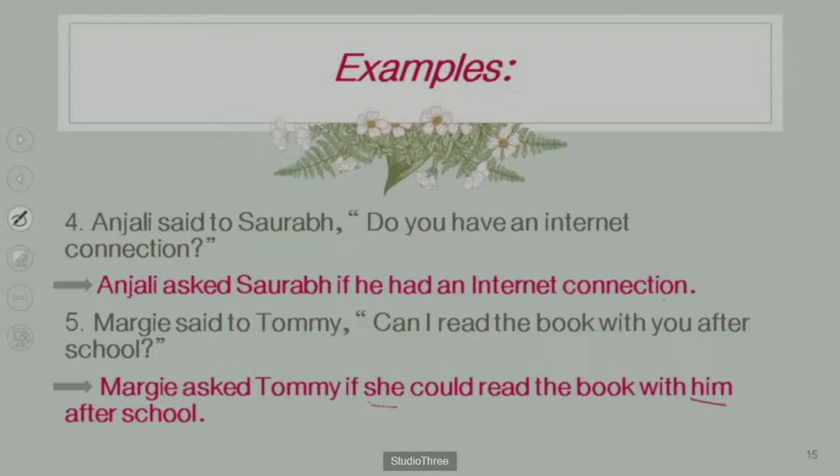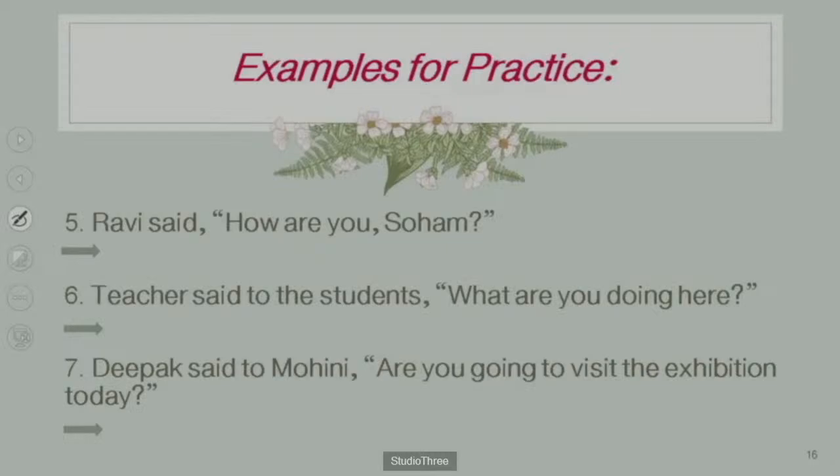If she could read, because you see this conversation is changing. This is direct speech, and it is changing into indirect. So for that she would read, and can also changes into could. Okay? Guys, I think you have understood this very well. Then we have to see the examples here.